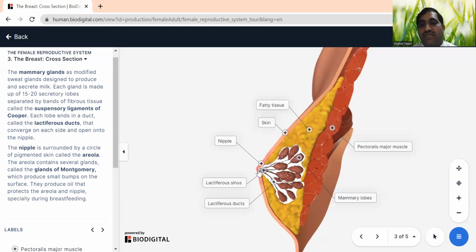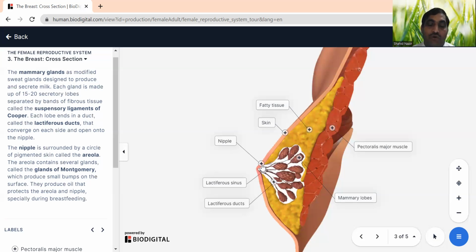And also you can take the milk out from the nipples by some machines. And this nipple area also has some round pigmented skin. We call this the areola, and in this area there are some glands. We call them the glands of Montgomery.